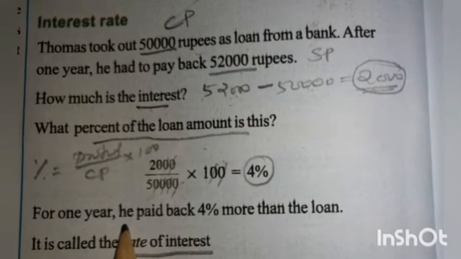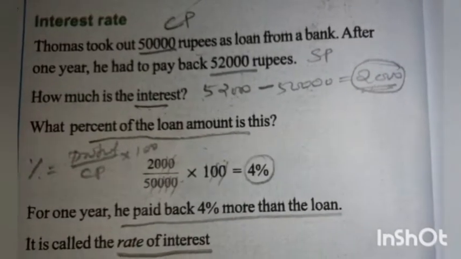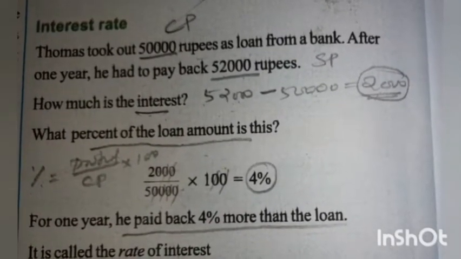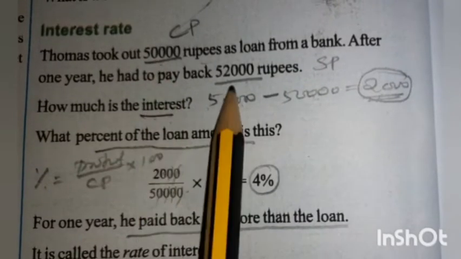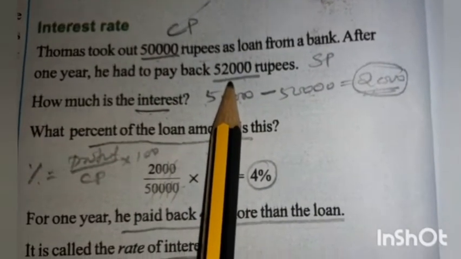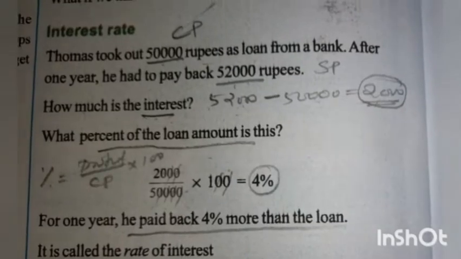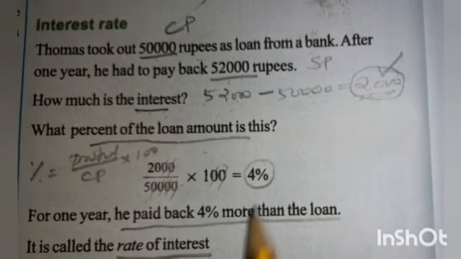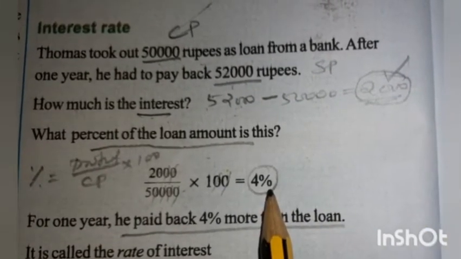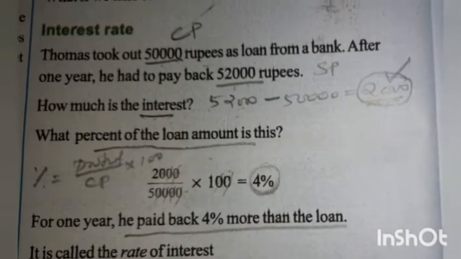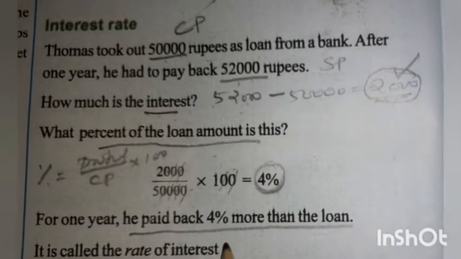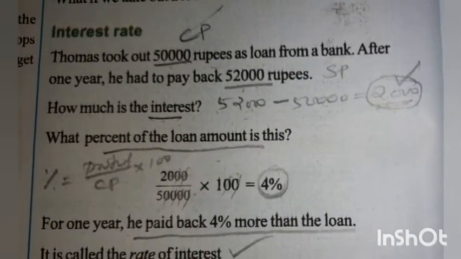That means he has to pay 4% more than the loan. How much amount he took? 50,000. He has to pay back 52,000. That means 2,000 rupees more he has to pay. That 2,000 is how much? 4% of the loan amount. That is called the rate of interest.